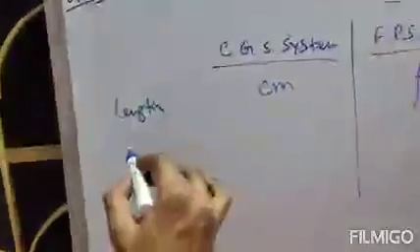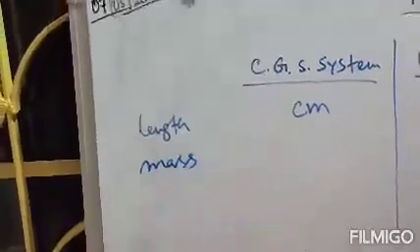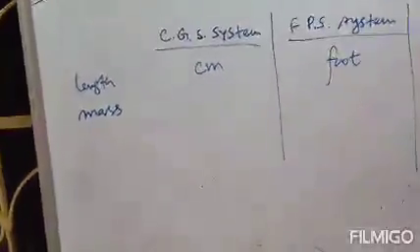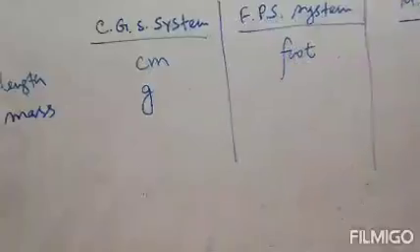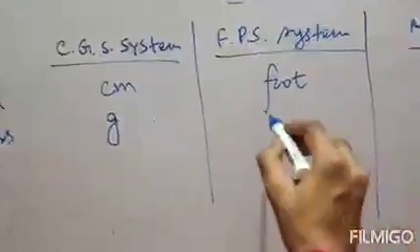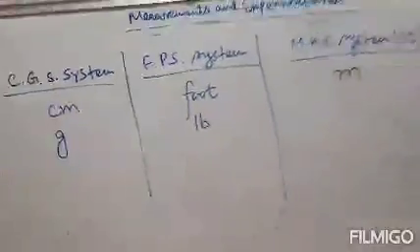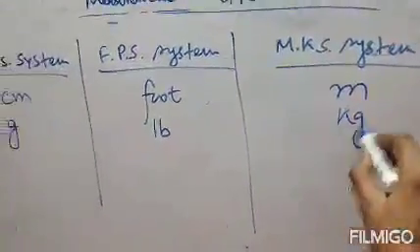Now if we take mass, another physical quantity, in the CGS system its unit will be gram, in the FPS system its unit will be pound, that is lb, and in the MKS system its unit will be kg.